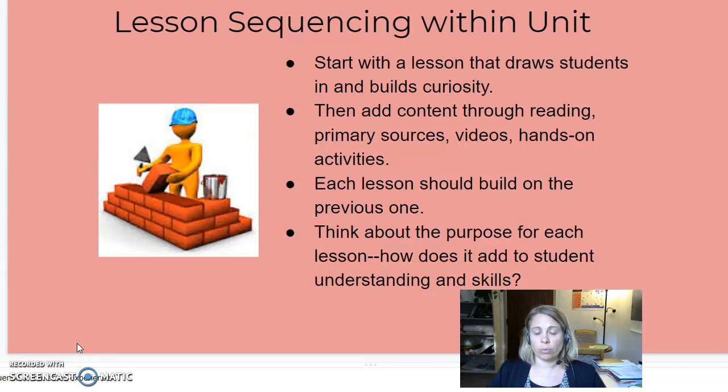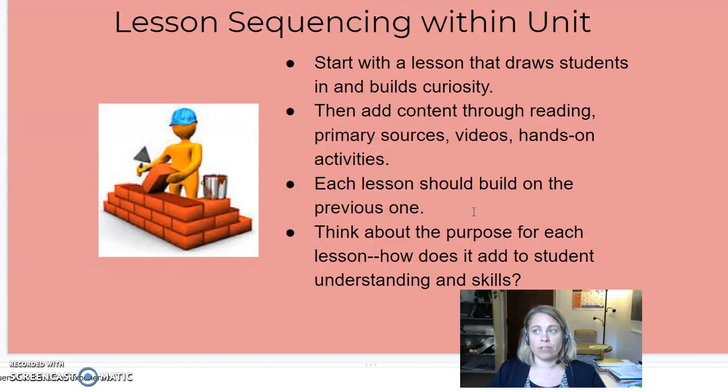As you continue with working on your unit plan, I want you to really think about the sequence of your lessons. I know this is the fun part and this is the exciting part, to get to put together this 5 to 6 lesson sequence. But really think about how are you going to start with drawing in the students, build their curiosity. Then you're adding content through those primary sources, videos, hands-on activities, artifact analysis, all the things we talked about in class last Tuesday. And then really keep in mind that each lesson should build on the previous.